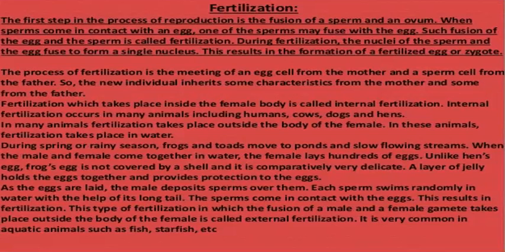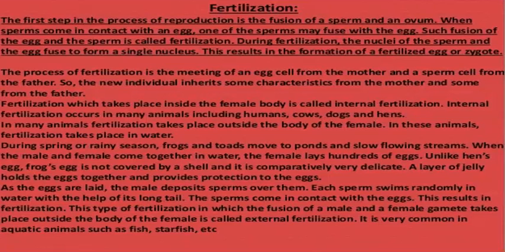Fertilization that takes place inside the female body is called internal fertilization. That is happening in the case of human beings, cows, dogs, hens, etc. And when it takes place outside the body of the female, it is called external fertilization. It may take place in the water, as is happening in frogs and toads. You might have observed that during the rainy season, the frogs and the toads move to the ponds and the slow flowing water bodies.